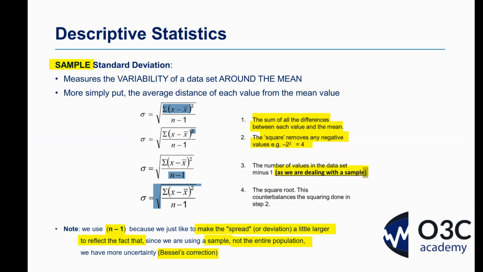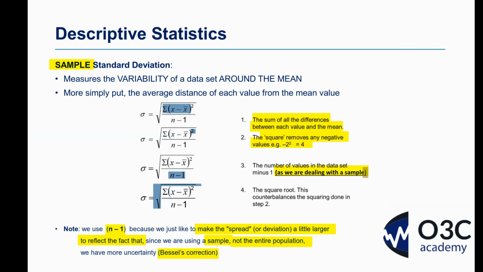So instead of just dividing by n, as in the number of pieces of data, 12, we're going to do n minus 1. So that, of course, means we're dividing by 11 in this example. And that will make that deviation just a little larger. Okay, the smaller the sample we have, the more we'll be adjusting the results. Okay, and that's this Bessel's correction. So as the sample gets smaller, the adjustment gets bigger, and you can kind of figure that out, I guess, within your own minds.